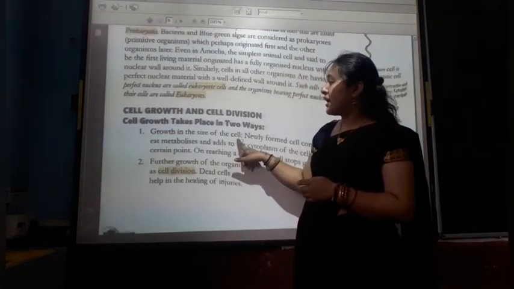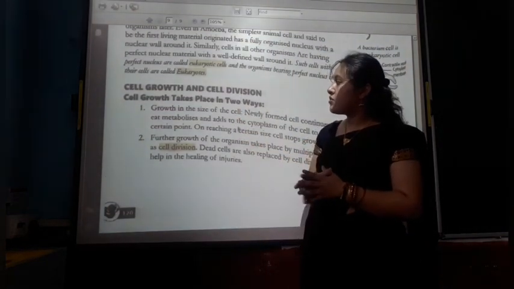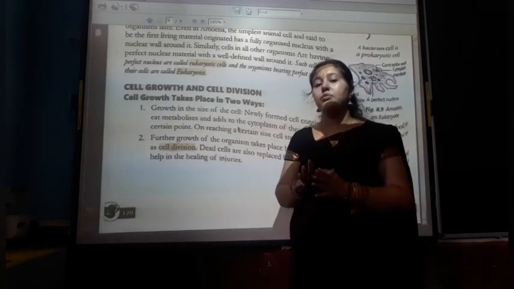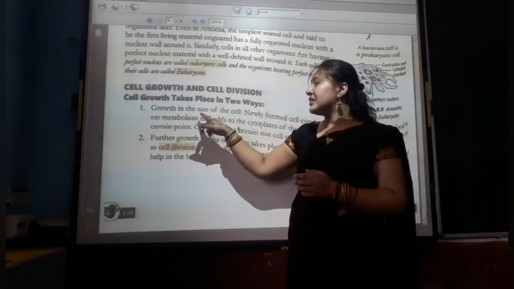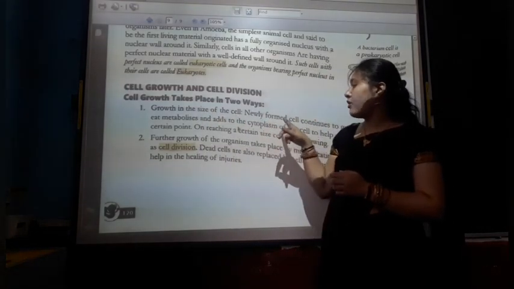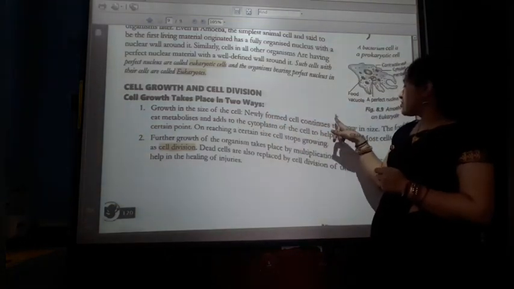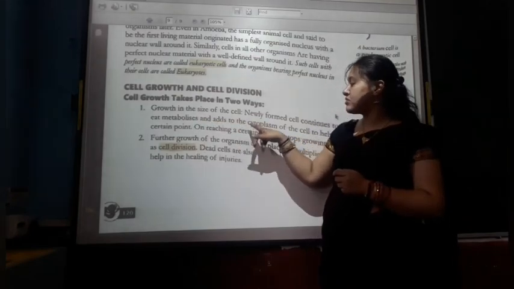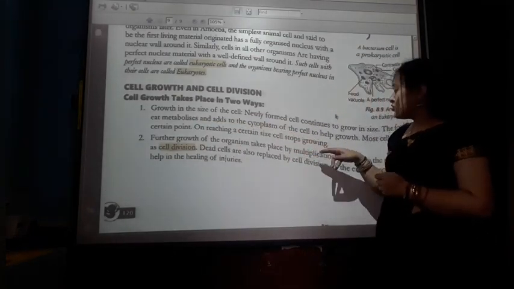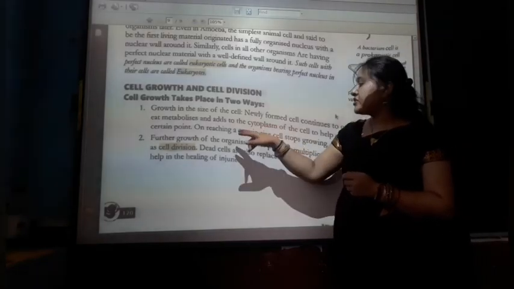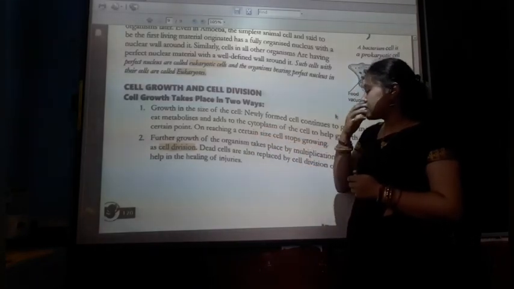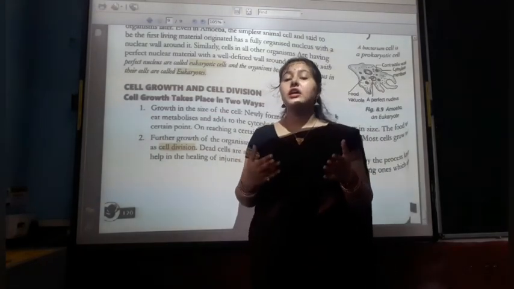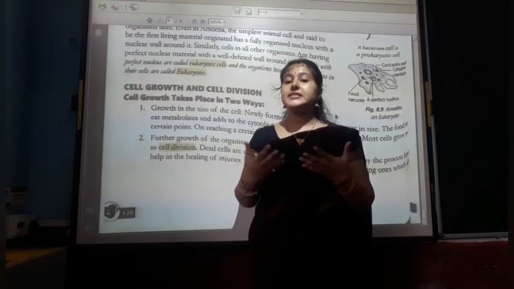Now, cell growth and cell division. Cell growth takes place in two ways. One is growth in the size of the cell. A newly formed cell continues to grow in size, and food, after metabolism, adds to the cytoplasm of the cell to help the growth. On reaching a certain size the cell stops growing.